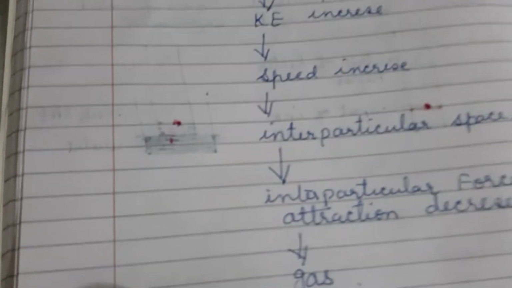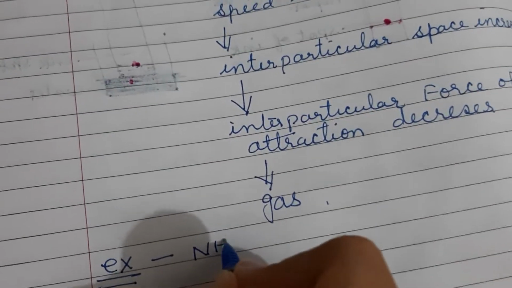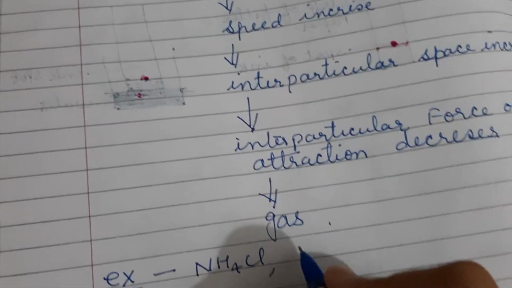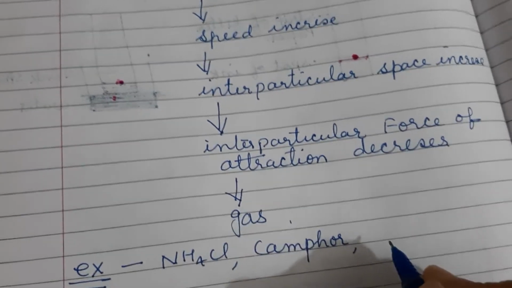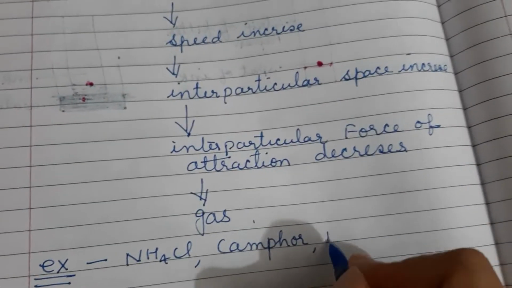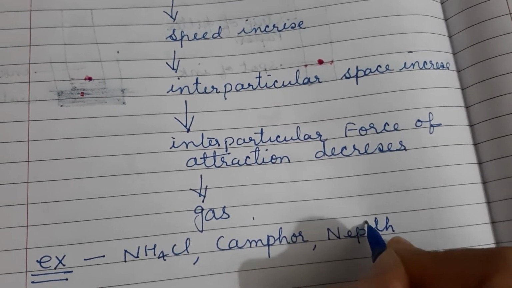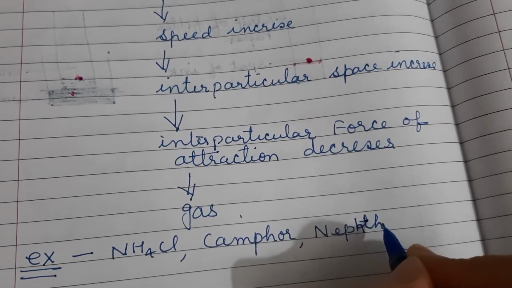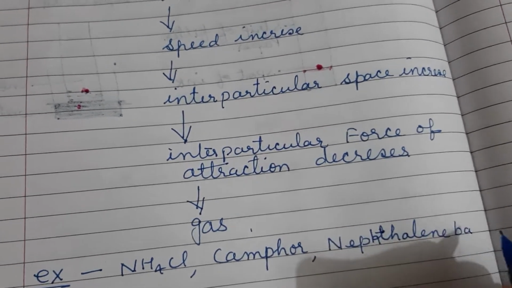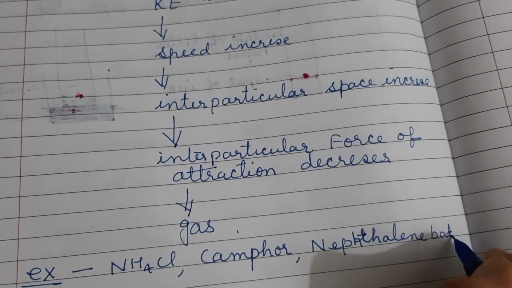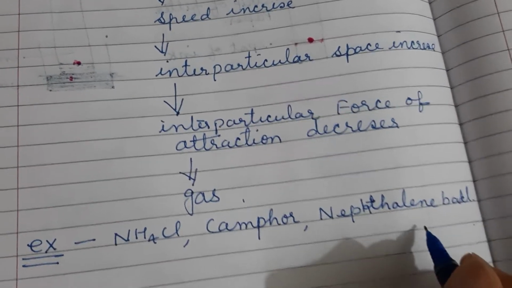Now examples of such substances are ammonium chloride, camphor, kapoor, then naphthalene balls. You must have observed naphthalene balls when, during the winter, we keep them in our clothes.